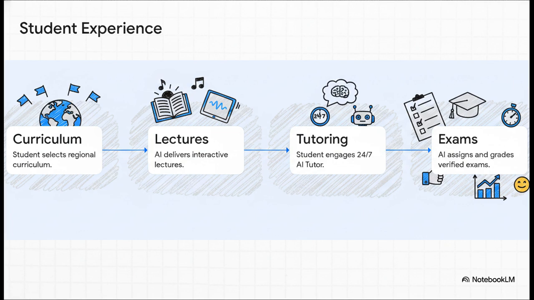Let's actually break down the tangible mechanics of a student's experience step by step. Make it real. First, a student logs in and selects their regional curriculum, so it adapts whether they're in the US, the UK, or anywhere else. Second, the AI generates and delivers interactive multimedia lectures. Third, while they're learning, the student can chat via text or voice with their 24/7 AI tutor to clarify things instantly. And finally, the AI automatically assigns, proctors, and grades verified exams, giving them super fast, actionable feedback.